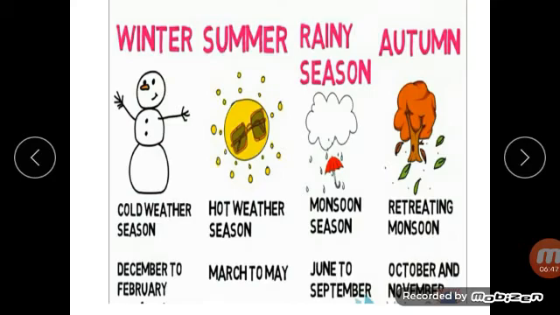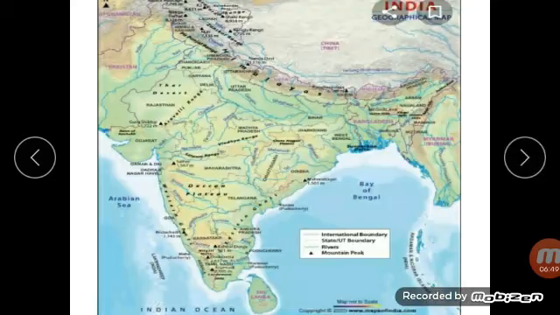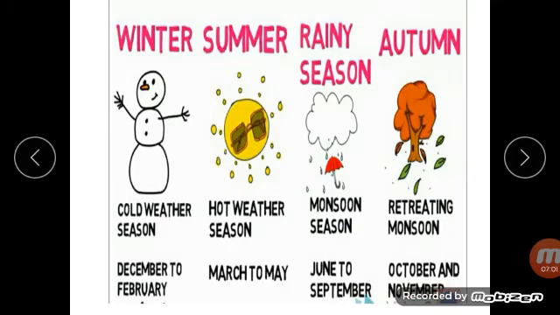Summer season. The summer season begins from the beginning of March and continues till the end of June. Here you can see the summer season. It begins from the beginning of March and continues till the end of June.